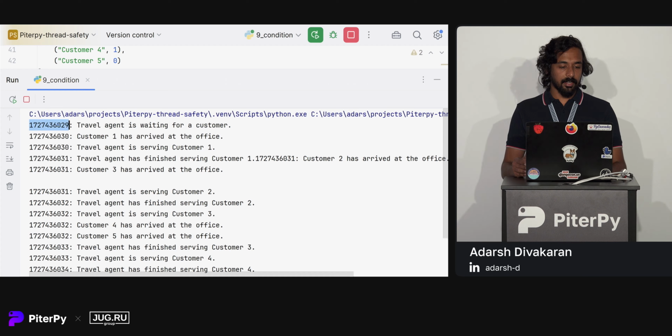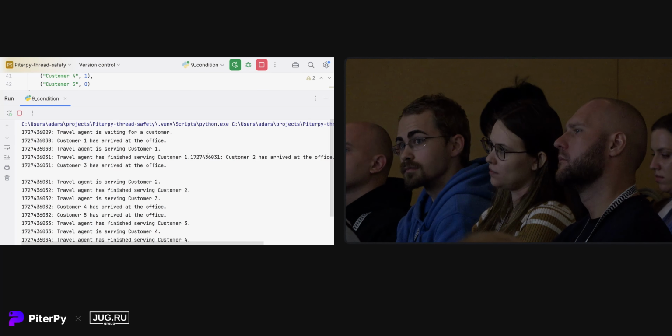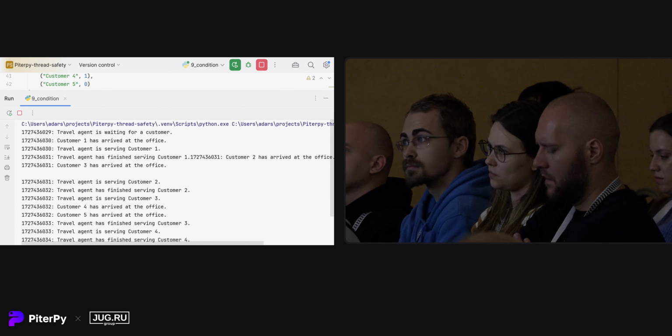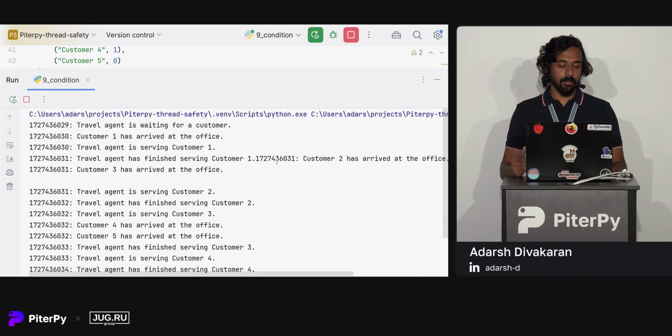So you can see that at the initial time, the travel agent is ready, but at the timestamp ending with 29, there are no customers. So the travel agent is waiting. At the timestamp ending with 30, customer 1 has arrived. So immediately the travel agent starts serving them. Then at 31, customer 2 arrives. Once the travel agent has served customer 1, the travel agent is free and they start to immediately serve the customer.